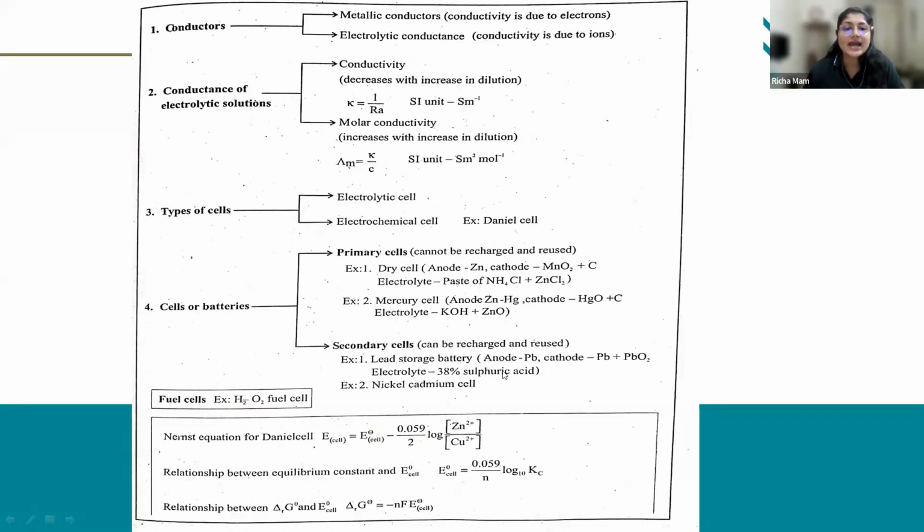The anode used here is lead. The cathode is lead plus lead oxide. Then the electrolyte uses 38% sulfuric acid. Please note it down: in the lead storage battery, this is the anode, cathode, and the electrolyte. Then the second example of secondary cells is the nickel cadmium cell.